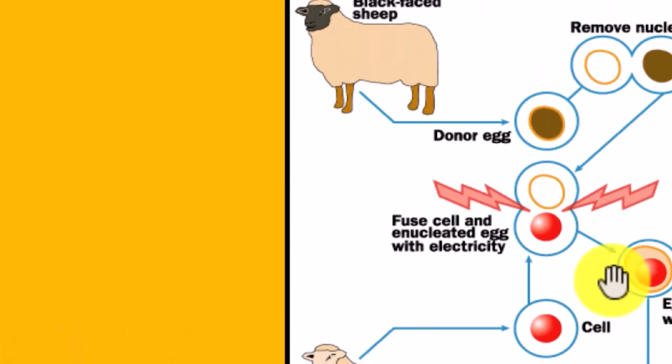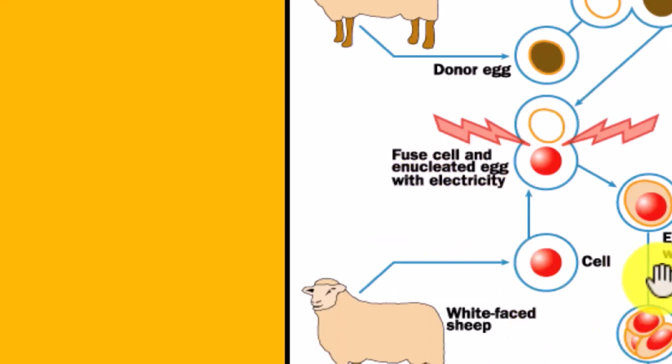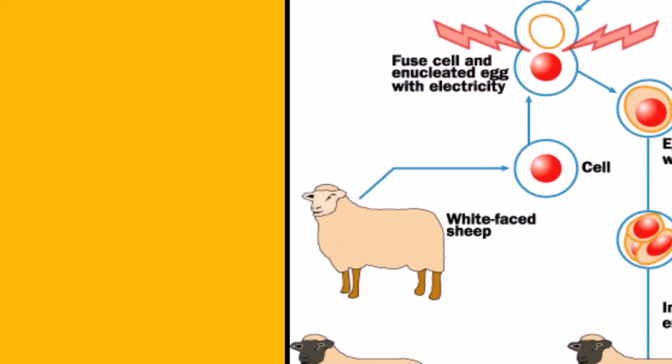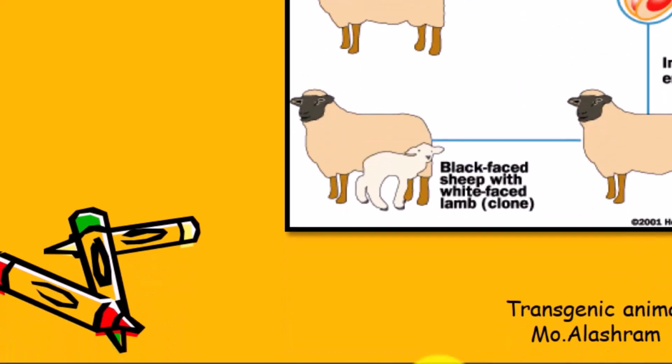Sheep: take a black-faced sheep, remove the nucleus from the donor egg, and fuse the cell with the egg. We get the embryo, implant the embryo in a foster mother, and we get a black-faced sheep with a white-faced lamb.